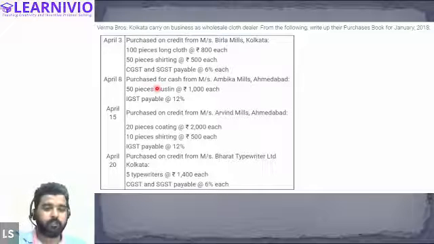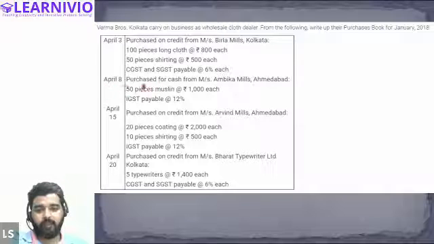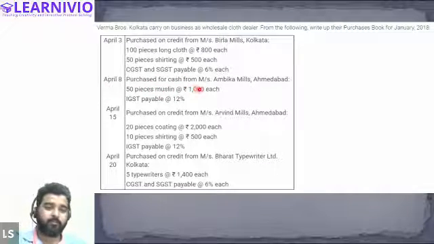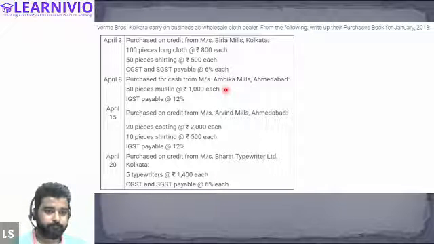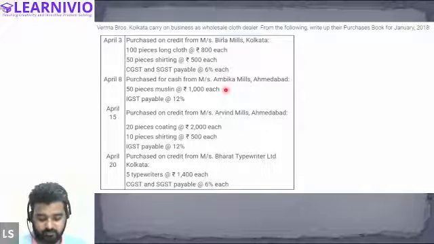Samiksha and Peer and Halima. On April 8, we are doing this transaction, purchase for cash from Messrs. Okay, why will it not be recorded? It will be in the cash book. It will be in the cash book, right? So the April 8 transaction is not relevant for the purchase book.